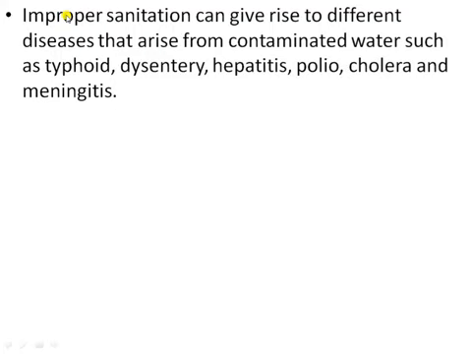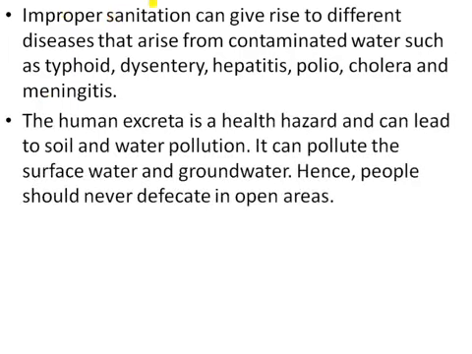Improper sanitation can give rise to different diseases arising from contaminated water, such as typhoid, dysentery, hepatitis, polio, cholera and meningitis. Human excreta is a health hazard and can lead to soil and water pollution. It can pollute the surface water as well as the groundwater. So people should never defecate in open areas.